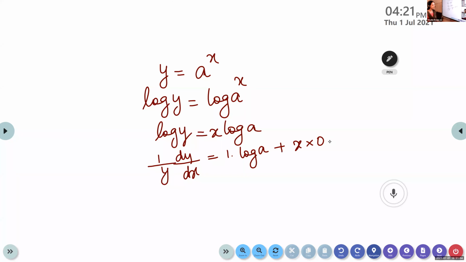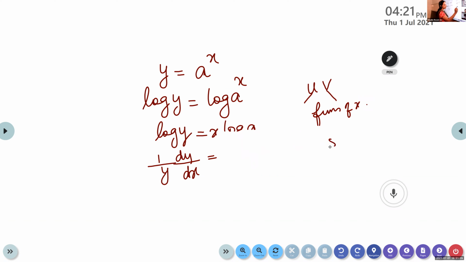But here, no need to go with the product rule. Usually we do like this. Your answer is correct. But look at here. In which case do you have to use the product rule? Both u and v are functions of x. If both u and v are functions of x, you have to go with the product rule. Here, no need to go with the product rule.